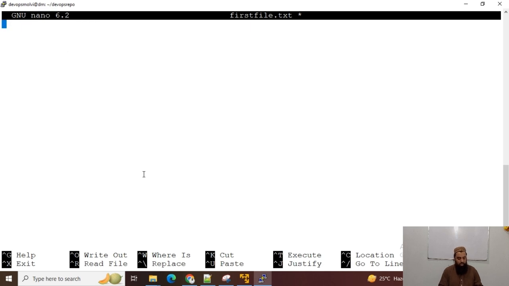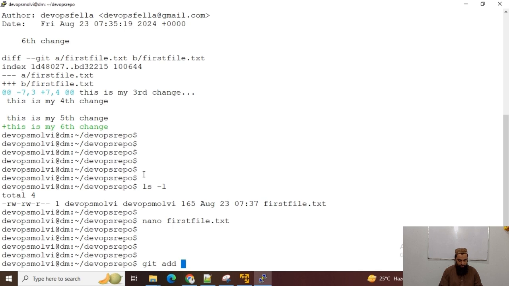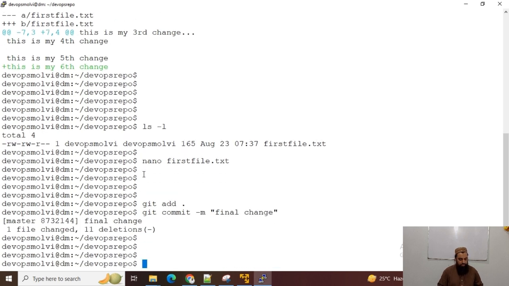Okay, now to better understand it, git add, git commit -m 8th, or I can say final change. Let's suppose it is my final change, in which you can see all the changes were deleted, 11 deletions, and one file has been changed.